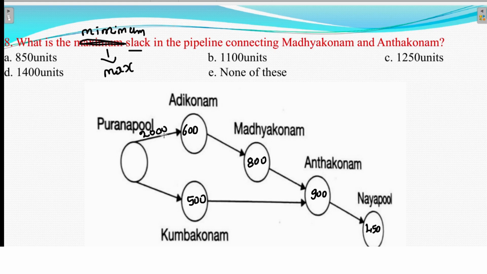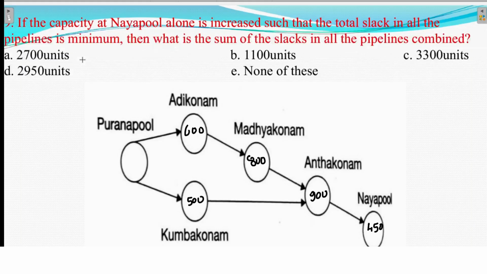Maximum I can send 2000. Here 600 means here it will be 1400. Out of 800 it will keep 600, 1400. So here maximum slack will be 1400. So maximum slack will be 1400. That will be your answer. Very simple. See, it's a mains concept, but once you understand this concept you can easily solve it. Otherwise, you feel difficult. So your answer will be 1400 is the maximum slack.